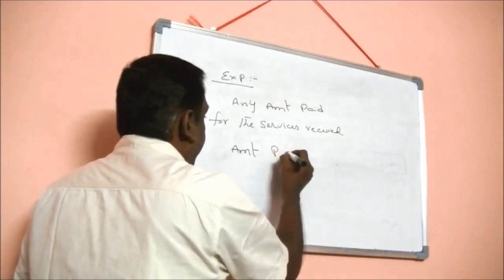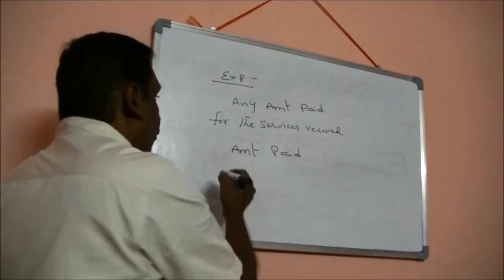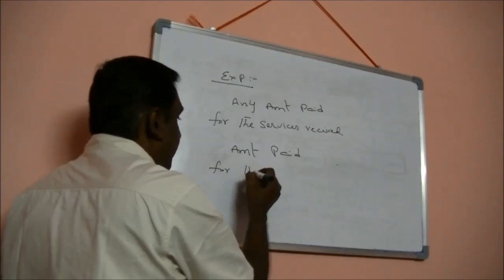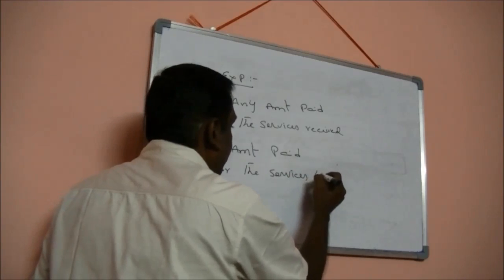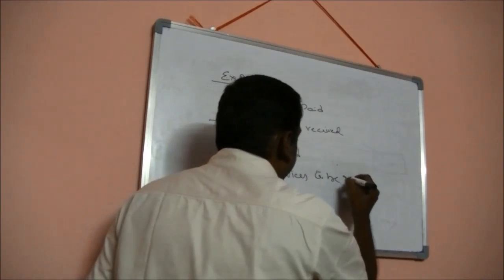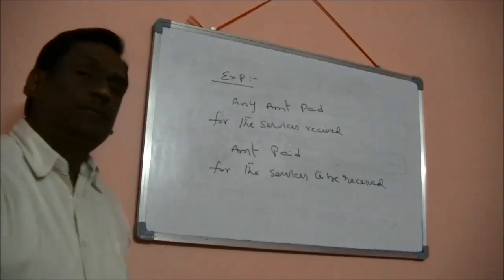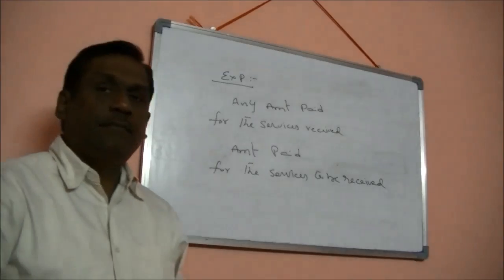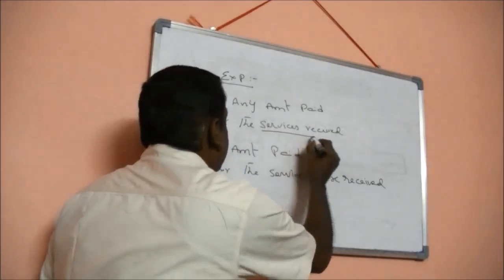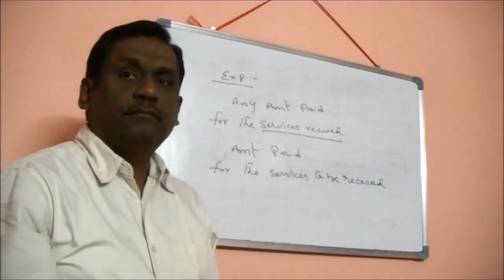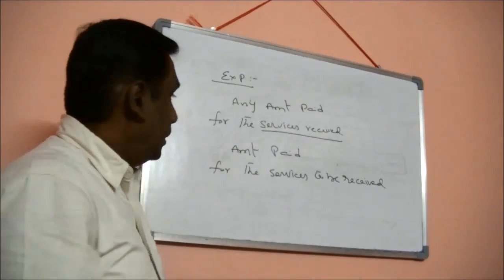Amount paid by the business for the services to be received. So now you can see the difference. Expenditure says amount paid for the services received.